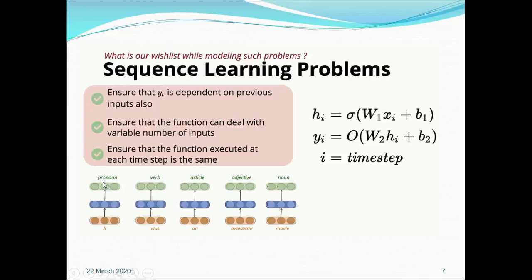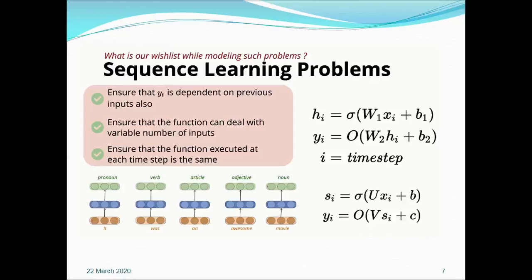So h1 is passed to the output layer, where we mainly apply the softmax. So the output depends on the weight w2 multiplied by h plus v2, where w1 and w2 are the weight vectors, and v1 and v2 are the bias vectors.